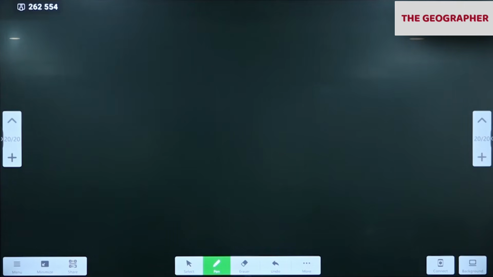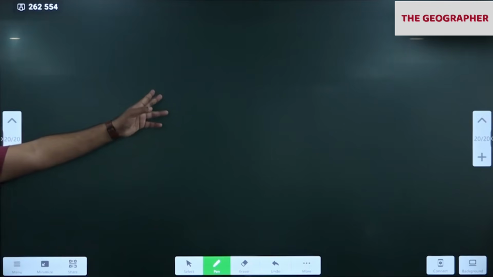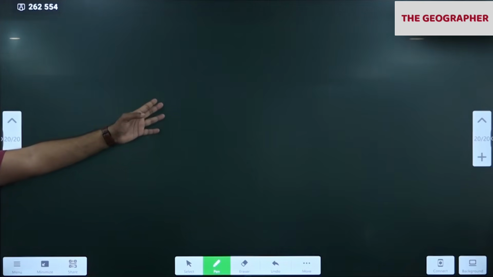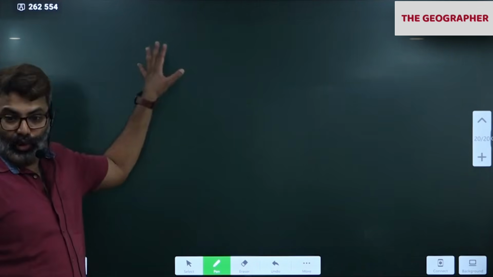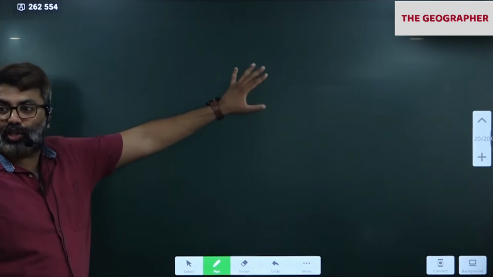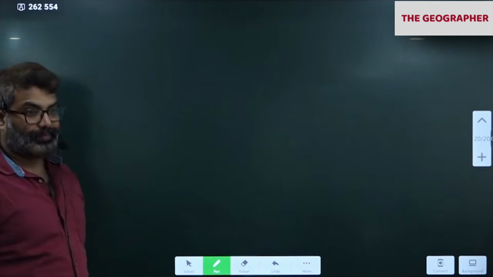Okay, any doubt? Anyone with answers? Come. So in the 2022 paper they had asked this: Igneous rocks are primary rocks. Illustrate its formation with suitable diagram. Like that they will ask in mains. They can ask: Discuss the formation of oil and natural gas and its distribution in India. Like that, distribution of oil and natural gas they'll ask, and its formation. Physical, chemical, biological.